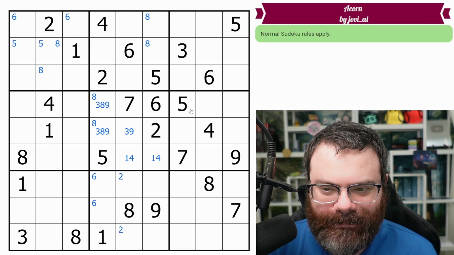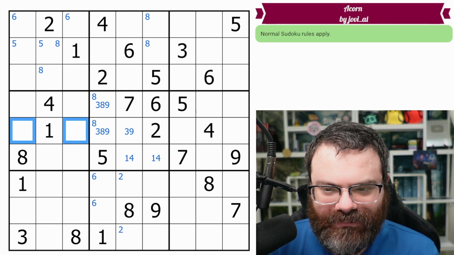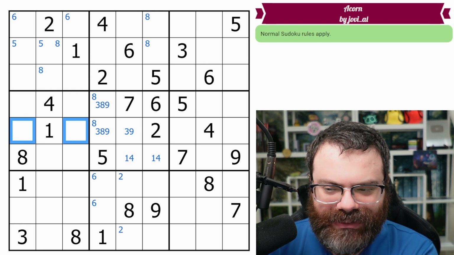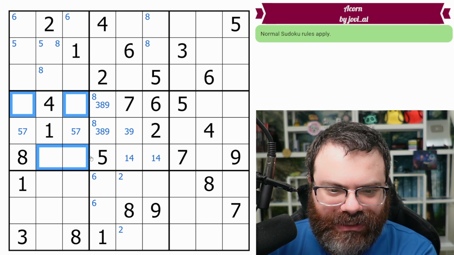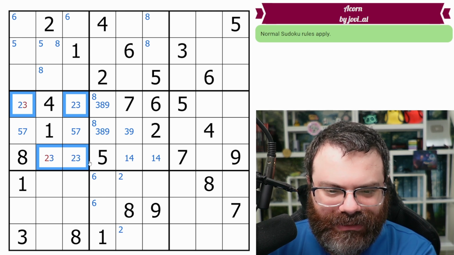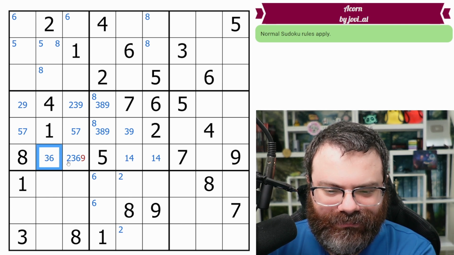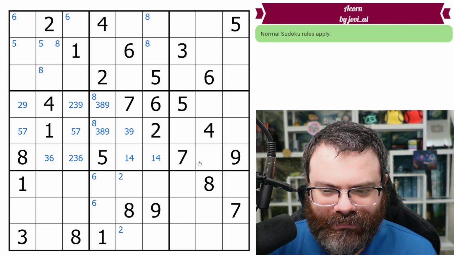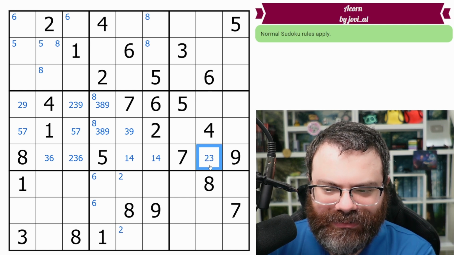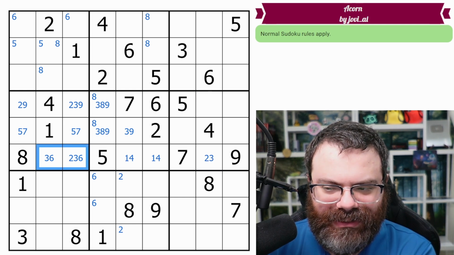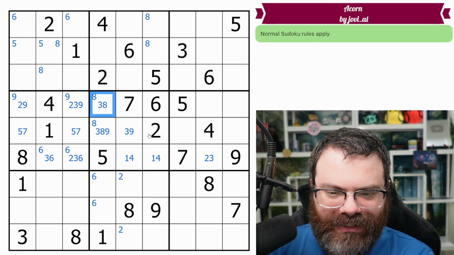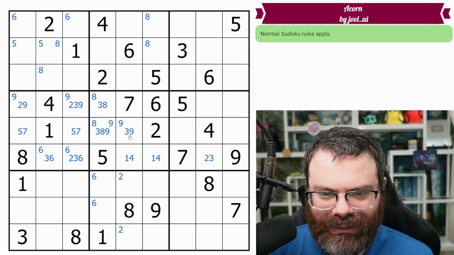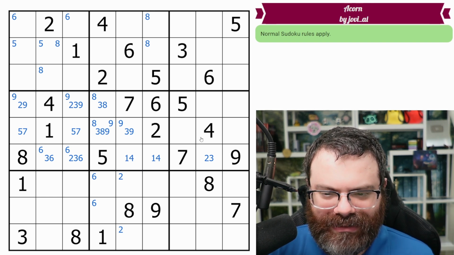What else do we have going on here? The 5 is in one of these two. The 7 joins it, so this is a 5-7 hidden pair. So then the remaining digits here are 2, 3, 6, and 9. Okay, that cleans up a little bit. This is 2, 3, or 6, not a 6, so 2, 3 only. So the 6 is down here. We kind of knew that by the box also. And the 9 is up here for the box, which does eliminate this 9, putting a 9 in one of these two. Good. I feel like we're getting a lot out of this band.